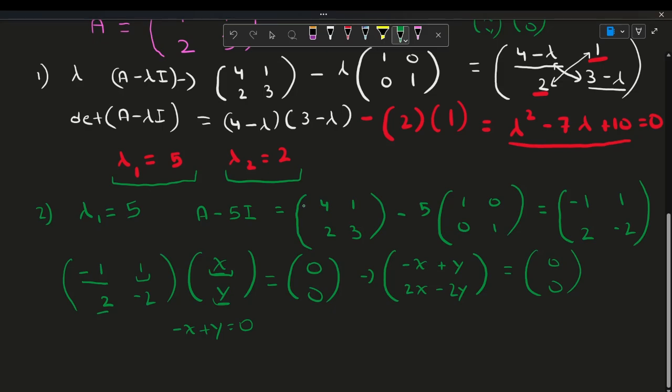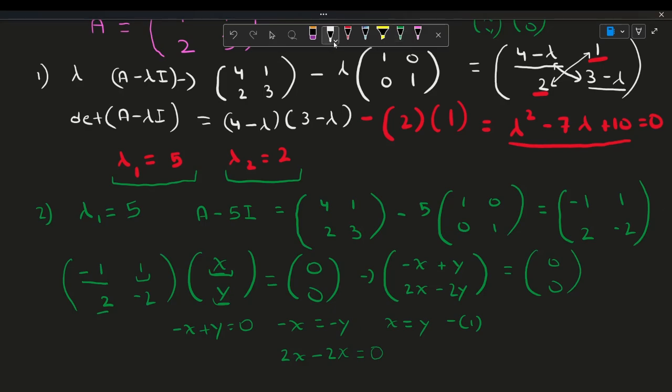So then negative x is equal to negative y. So x is equal to y. That is our first equation. So if x is equal to y, we can see that in our second equation, we can just plug in y as x. So you'd get 2x minus 2x is equal to 0 because they cancel each other out.